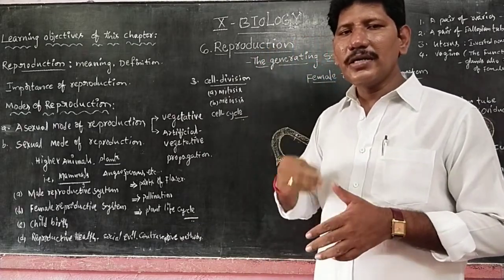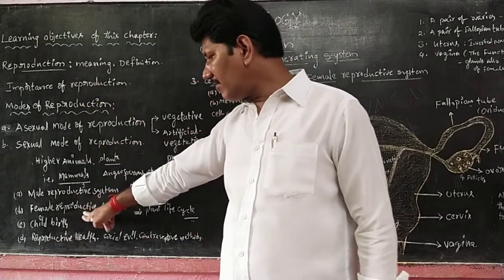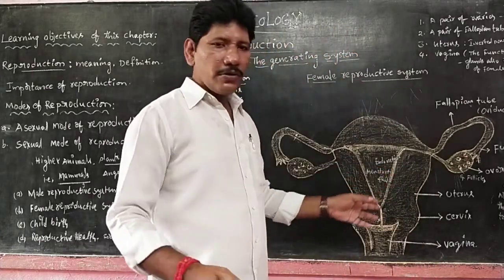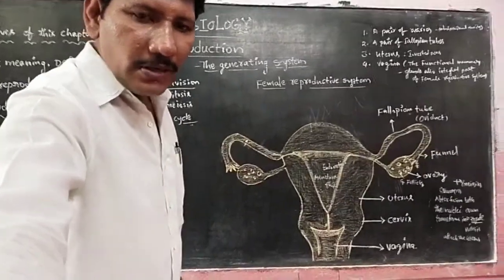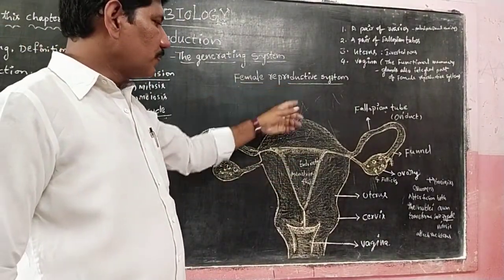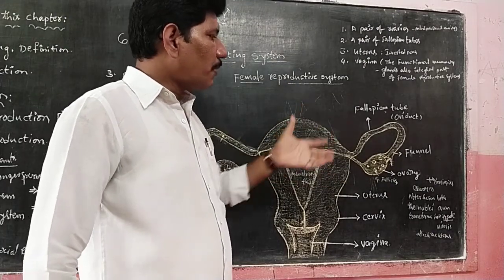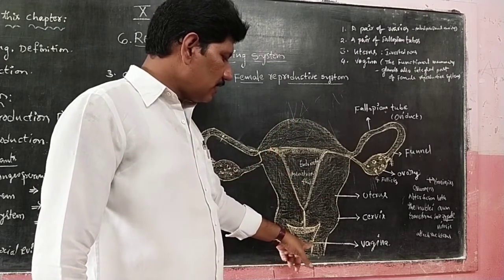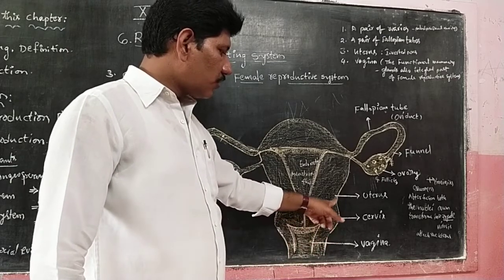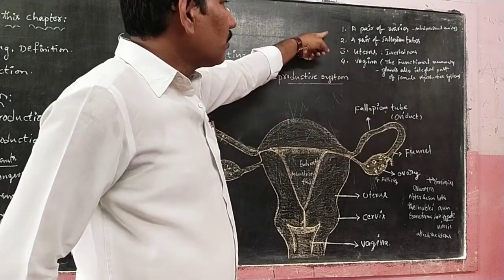Because already in the previous classes we discussed all these concepts. At present we have the female reproductive system, so just look at a glance at the female reproductive system. It has mainly four parts. The first part is the vagina, the opening part of the female reproductive system. It is the cervix part. Next the uterus, next the ovary, next the fallopian tube. So let us come to that in order.